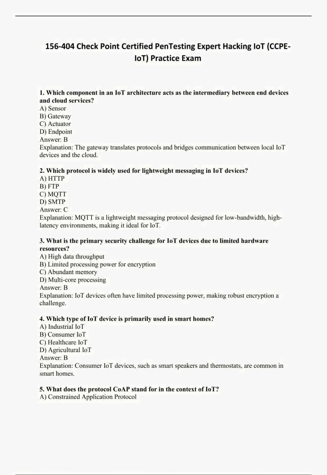3. What is the primary security challenge for IoT devices due to limited hardware resources? A. High data throughput. B. Limited processing power for encryption. C. Abundant memory. D. Multi-core processing. Answer B. Explanation. IoT devices often have limited processing power, making robust encryption a challenge.